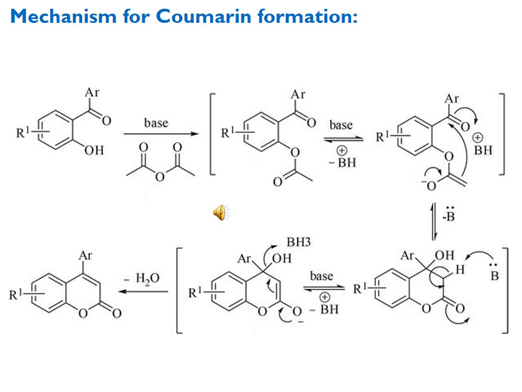If a base is used, then the attack has some specific way, and we get a little change in the mechanism. Here you can see 2-hydroxy benzophenone.